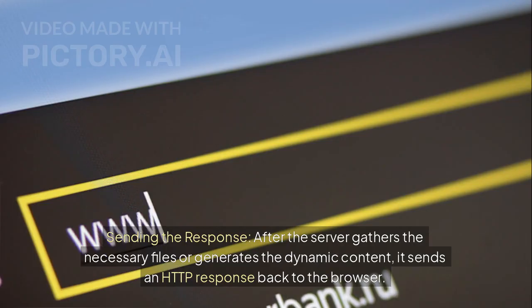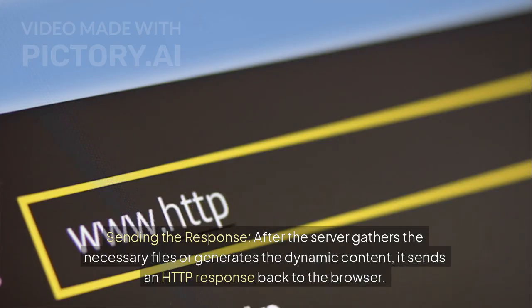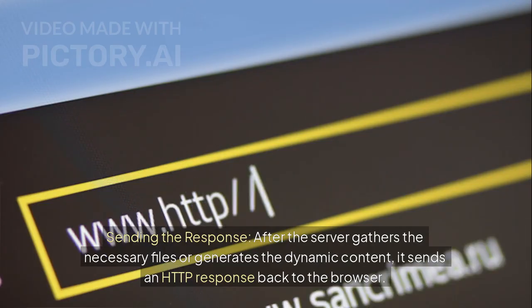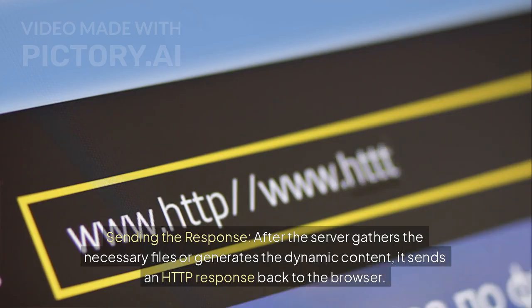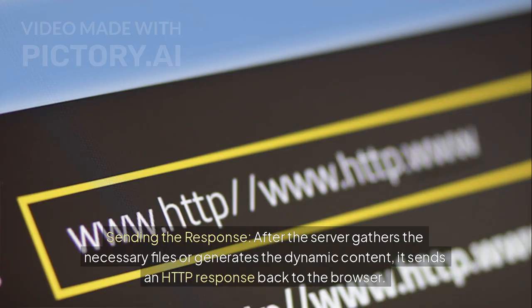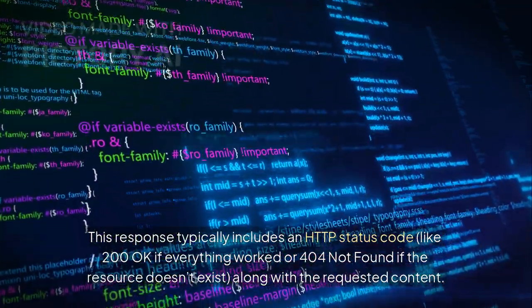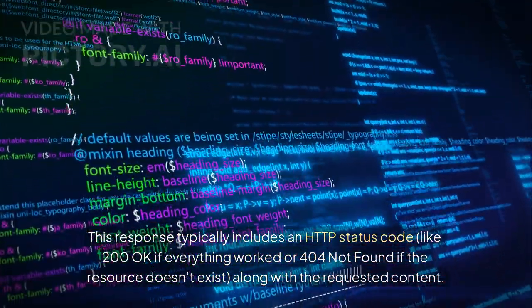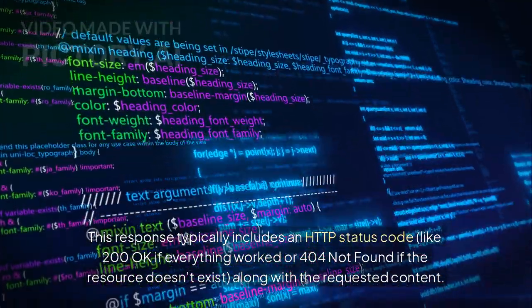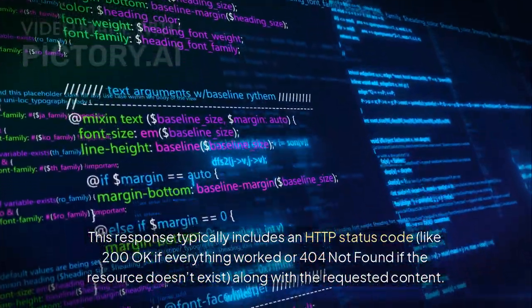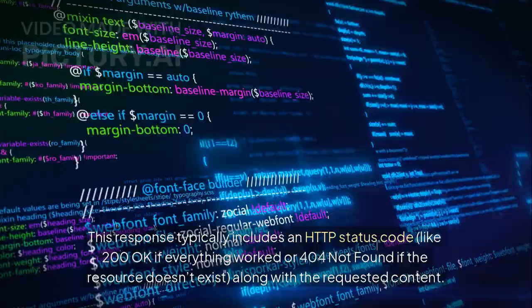Sending the response. After the server gathers the necessary files or generates the dynamic content, it sends an HTTP response back to the browser. This response typically includes an HTTP status code, like 200 OK if everything worked or 404 Not Found if the resource doesn't exist, along with the requested content.